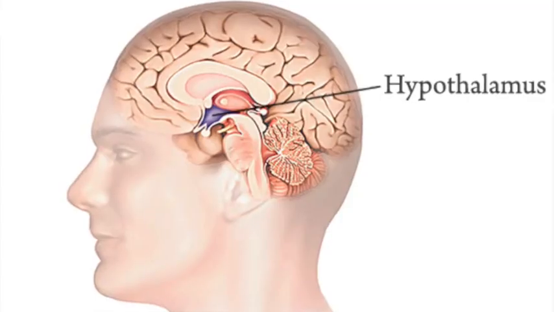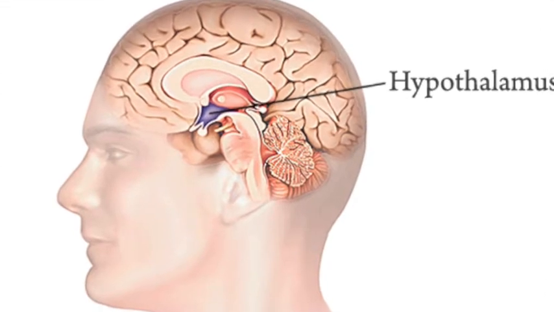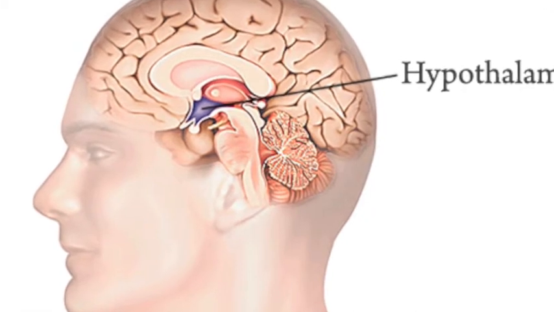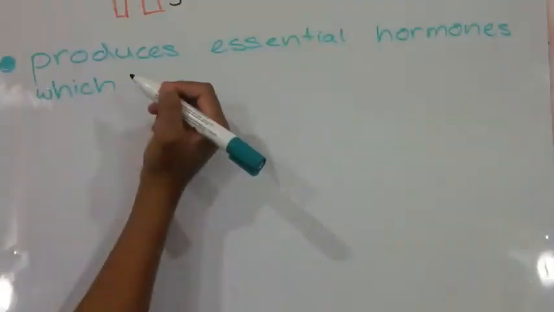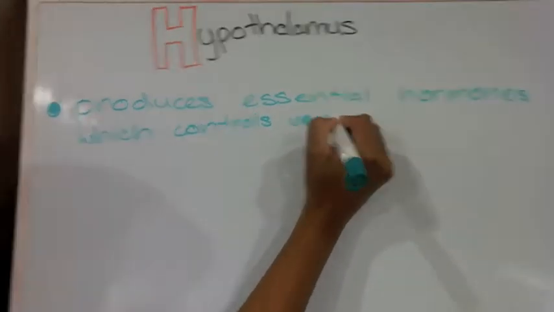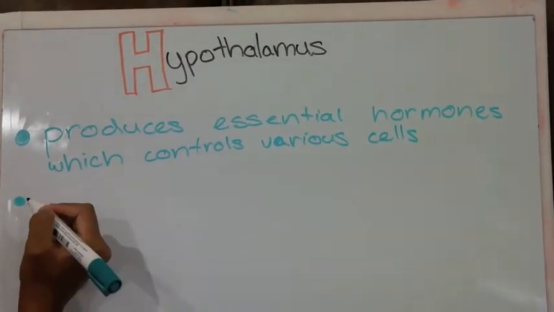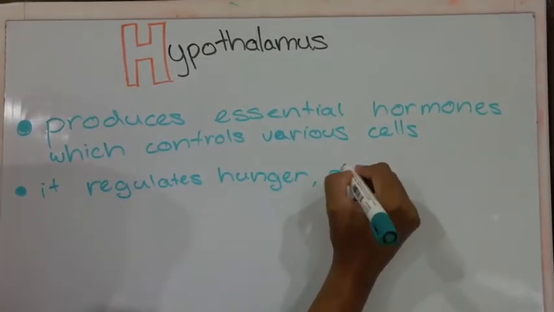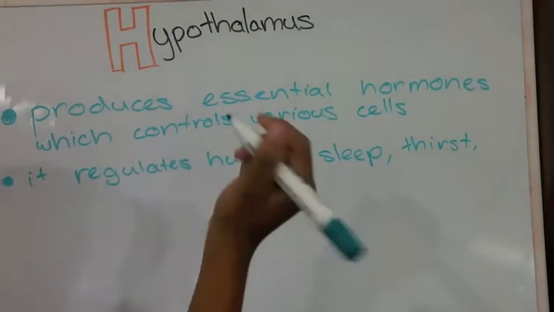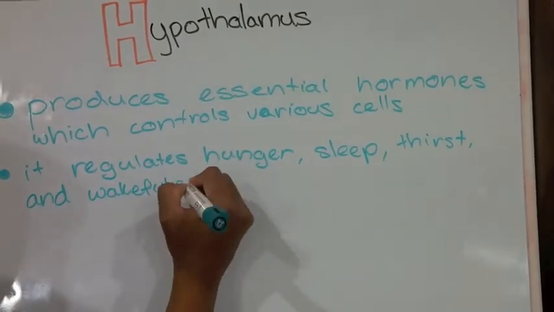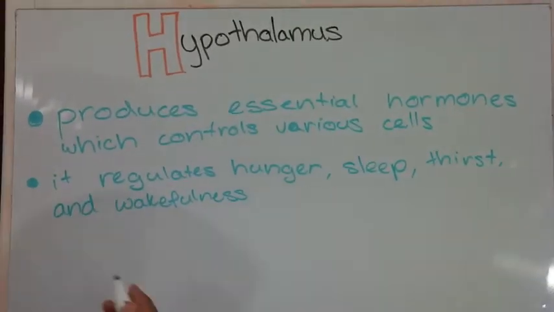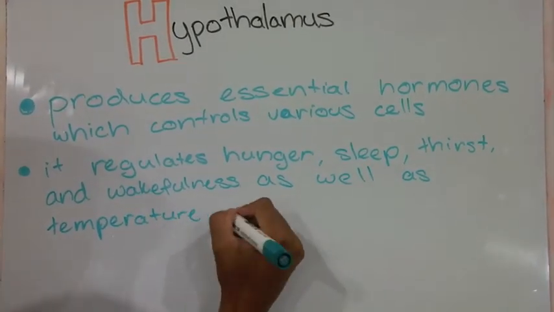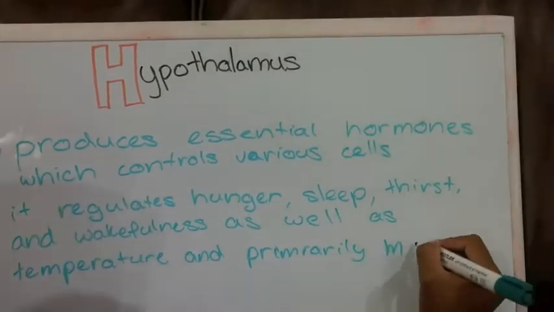The hypothalamus lies below the thalamus, and it is a small cone-shaped structure that spirals downwards from the brain. The hypothalamus is a section of the brain which is responsible for the production of many of the body's essential hormones that control different cells and organs. Hypothalamus function is it regulates hunger, thirst, sleep, and wakefulness. The hypothalamus also regulates certain mechanisms such as body temperature, with its primary function being homeostasis.